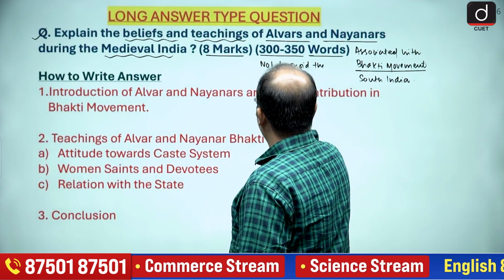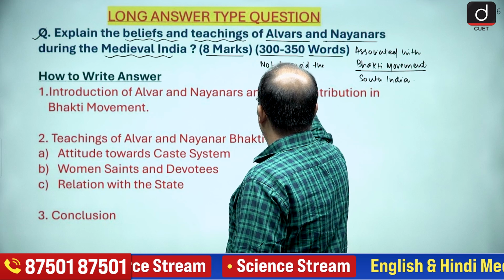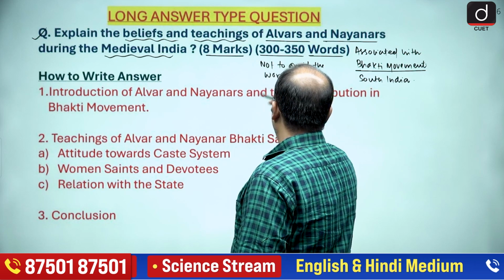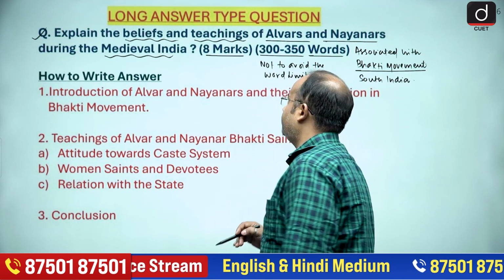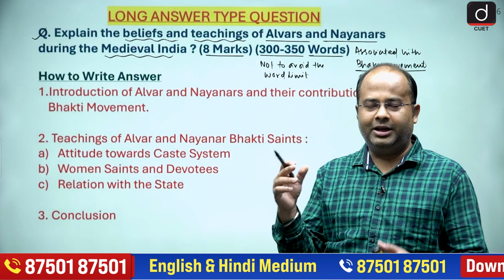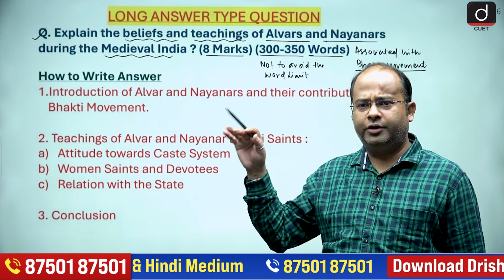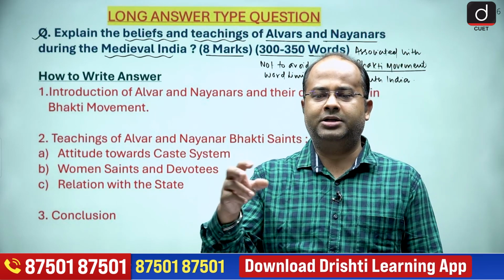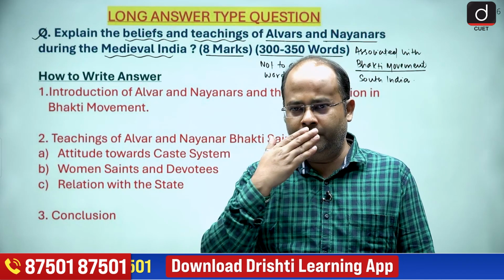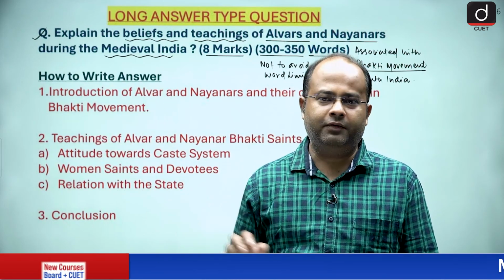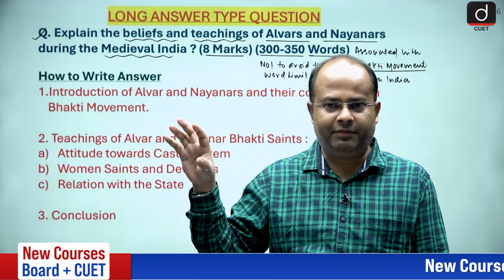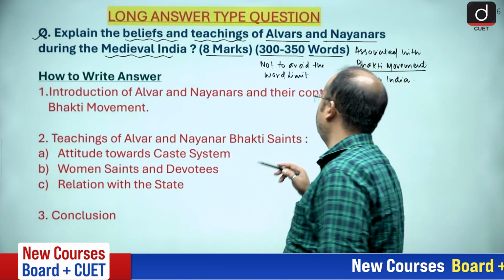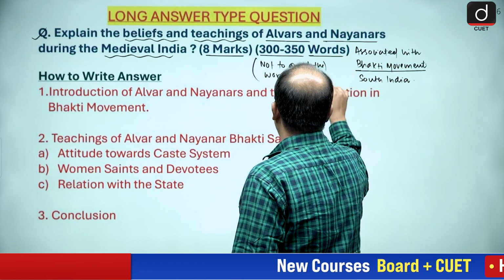Minimum 300, maximum 350 words, that should be the length of the ideal answer. It is not like you wrote the answer in 200 words or you wrote the answer in 400 words. So be within the limit. So what we have to do? We have to be within the limit.